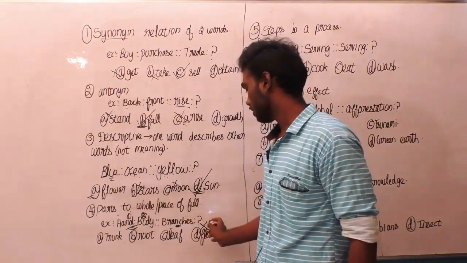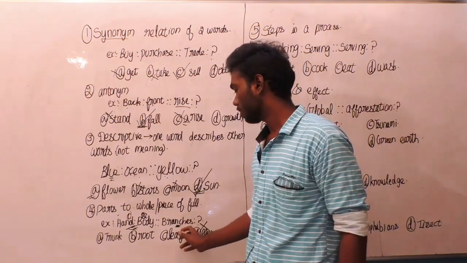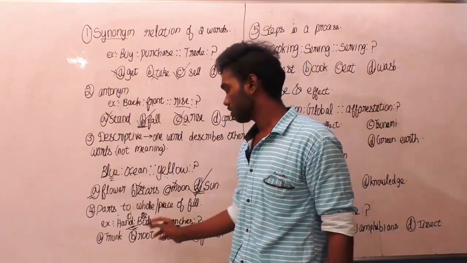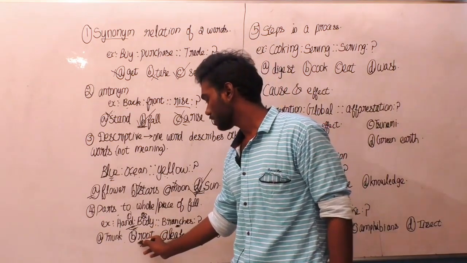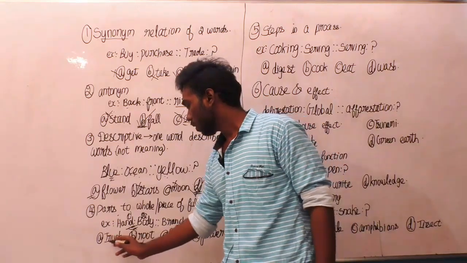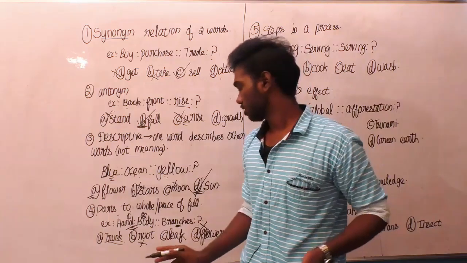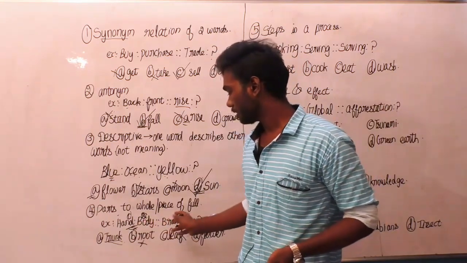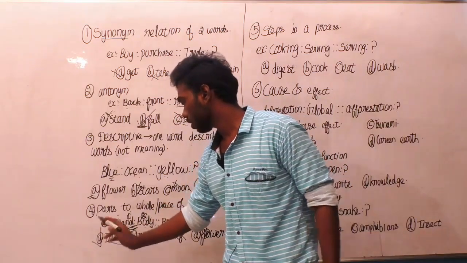So branches to flower, there is no chance. Branches is to leaves, also doesn't have possibilities. Branches is to roots, no. It's totally out of order. Branches is to trunk. What is a trunk? Trunk is a body part of a tree. So hand is to body, branches is to trunk. Is this matching? Definitely. So this is the option.